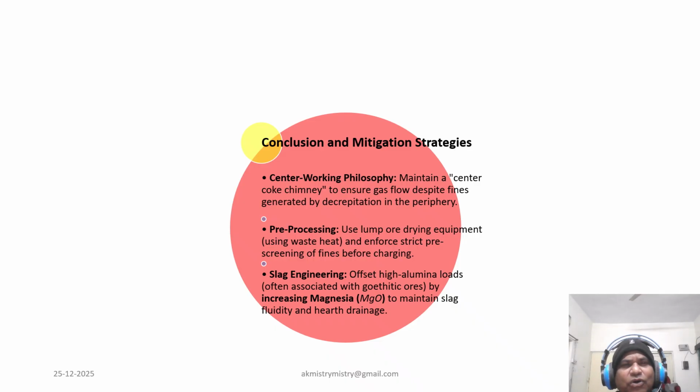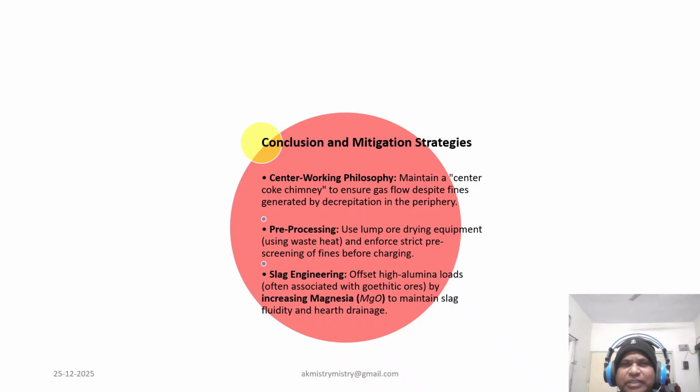Slag engineering is also a tremendous way out to combat the abnormal situations caused by these LOIs. With high alumina from the goethite ore, we need to add some Mg to improve fluidity. Otherwise, slag will be viscous and evacuation will be affected drastically. This will also give better evacuation of the hearth, and this strategy also stabilizes the burden movement and protects furnace health also.